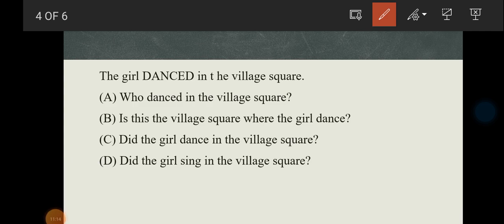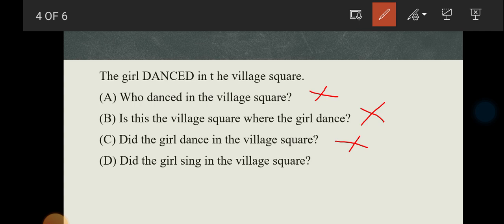So now, option A says, who danced in the village square? Wrong. Danced is there, which is the emphasized word. Is this the village square where the girl danced? Wrong. Okay, now option C says, did the girl dance in the village square? Wrong. Dance is there.